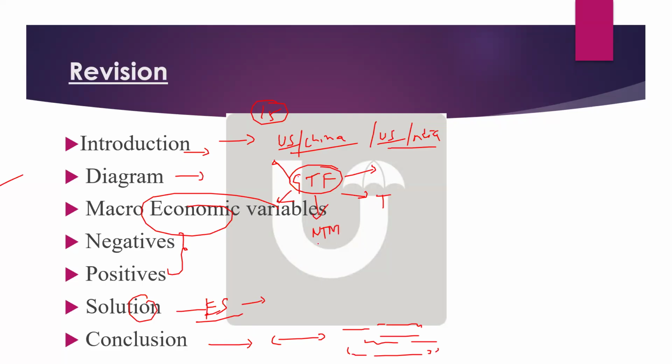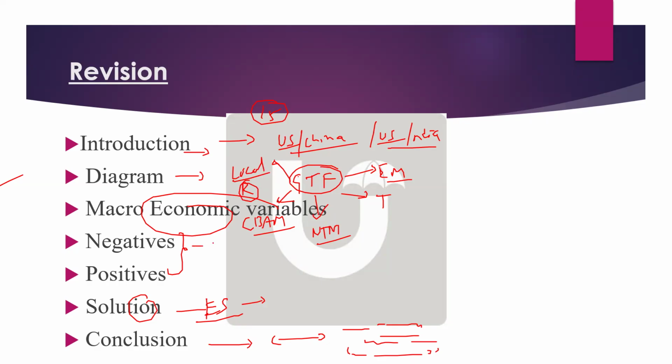Non-tariff measures, very good. Embargoes, yes. And anything related to carbon? Yes, CBAM, very good. And local market needs, or local regulations, local requirements, basically. So in this way, you can draw the diagram.